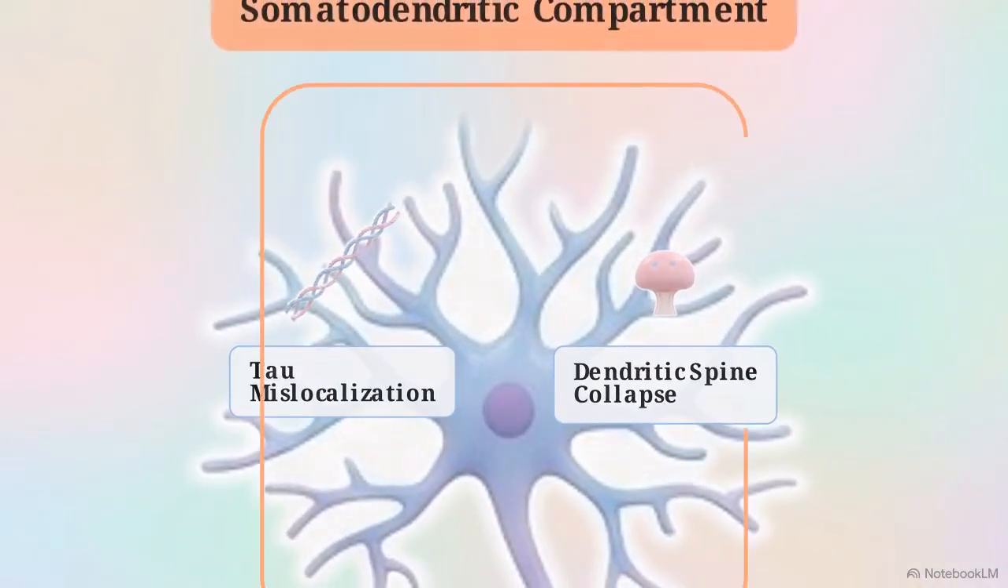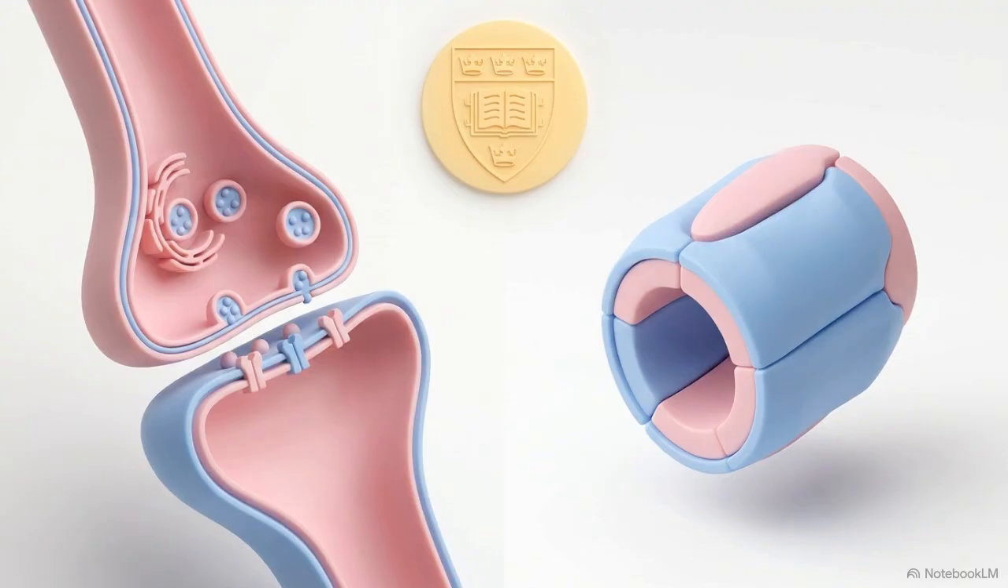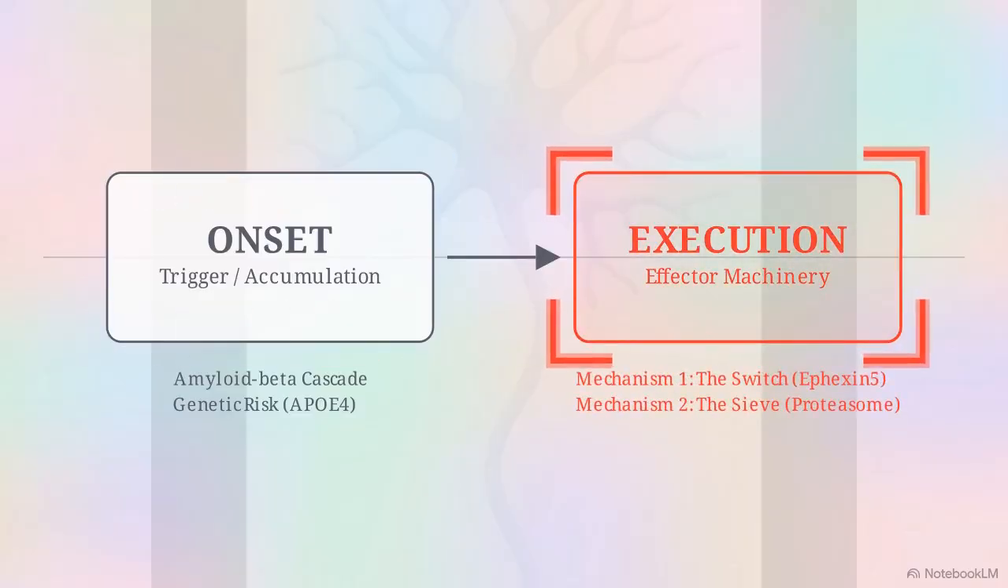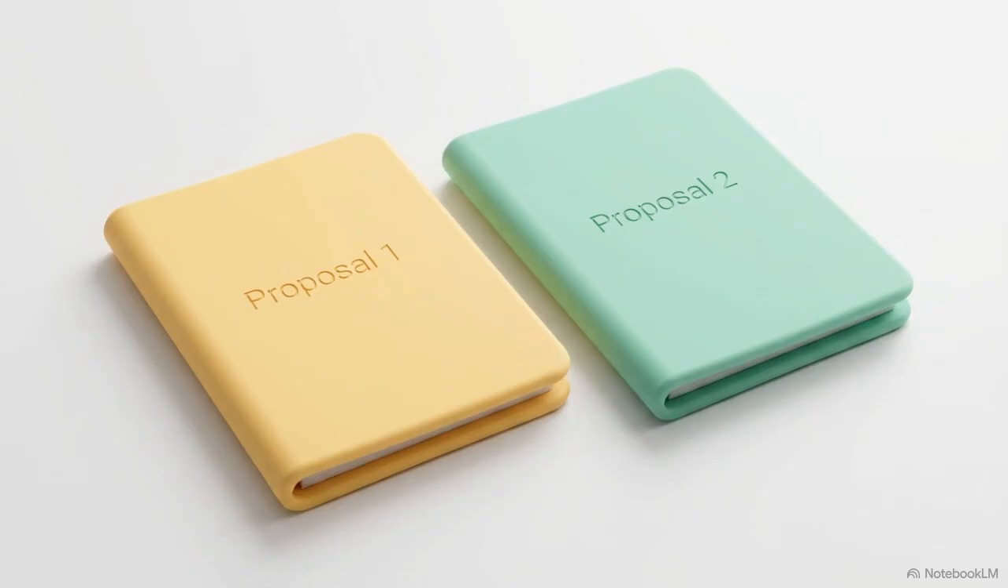the somatodendritic compartment. Over the last 15 years, two mechanistic proposals emerged from a single laboratory to explain how this compartment fails. Solving Alzheimer's requires a precise mechanistic account of execution to complement our understanding of onset, making these two dendritic proposals the center of our analysis.